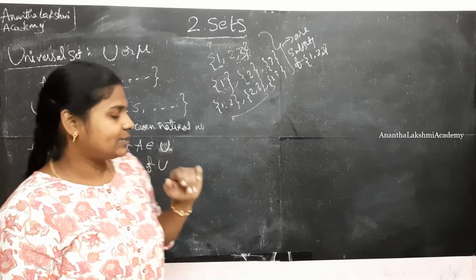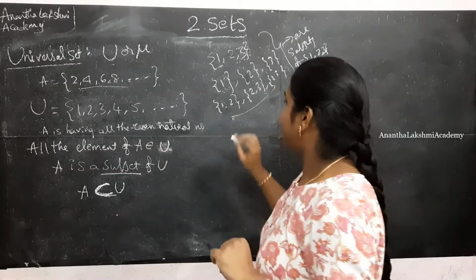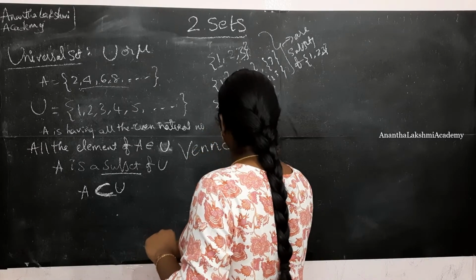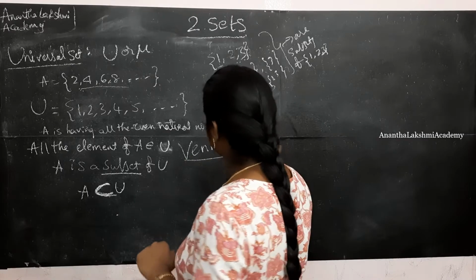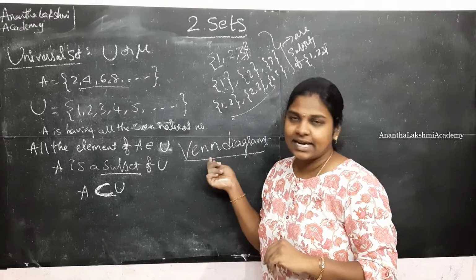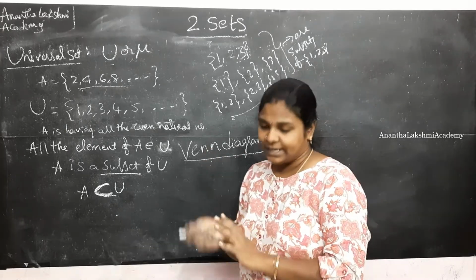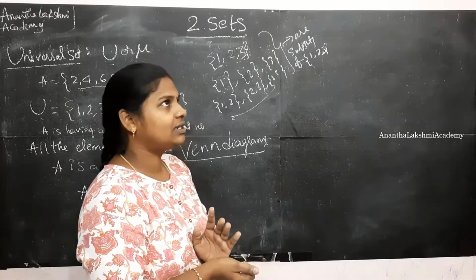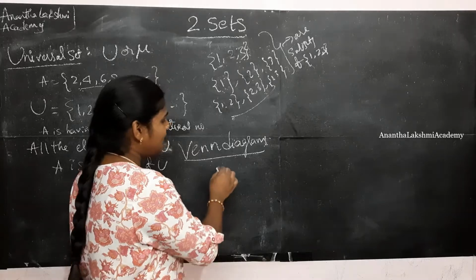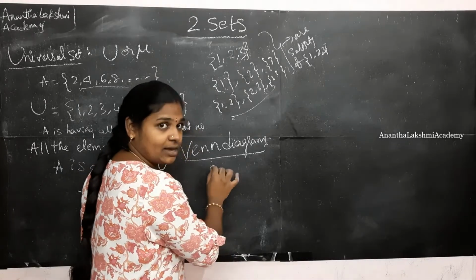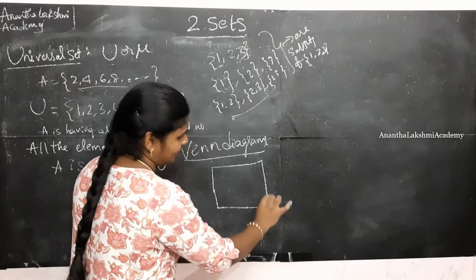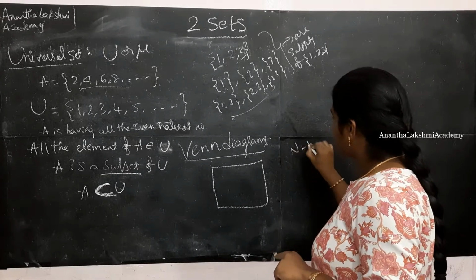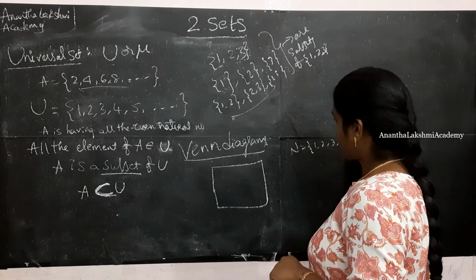Okay. The next concept we are going to discuss is Venn diagrams. What are Venn diagrams? John Venn was a scientist and these diagrams are named after him. So let us see how we can draw these Venn diagrams. We have the set of natural numbers, right? Venn diagrams are always enclosed in a rectangular box. We have natural numbers beginning with 1, 2, 3, 4 and so on.